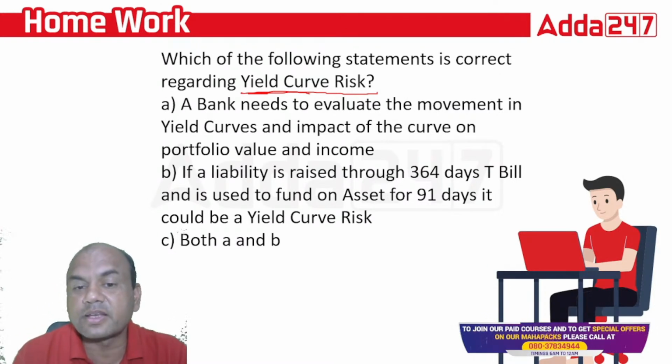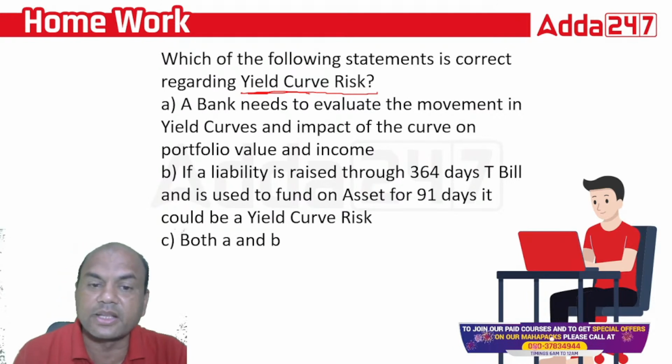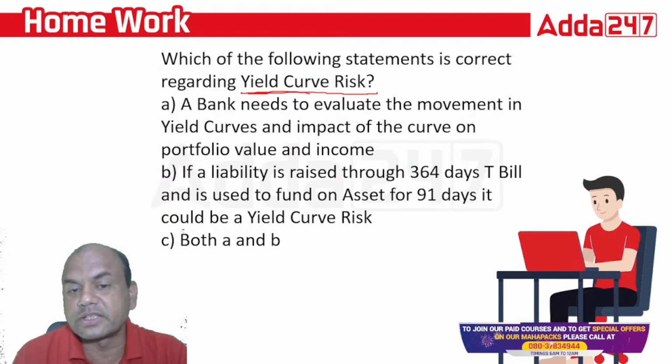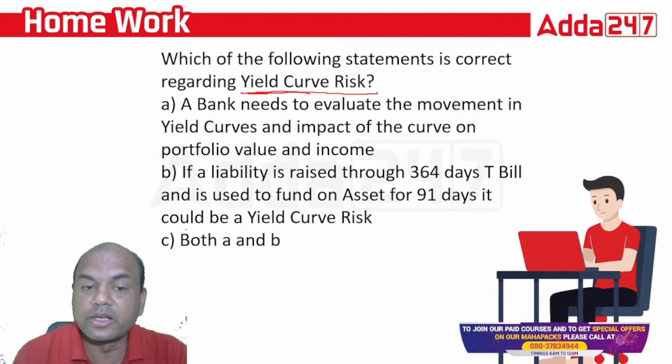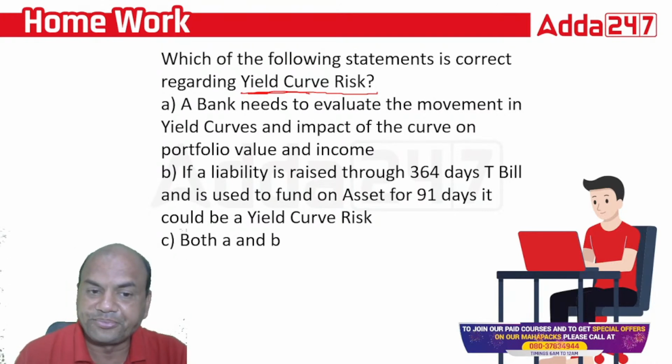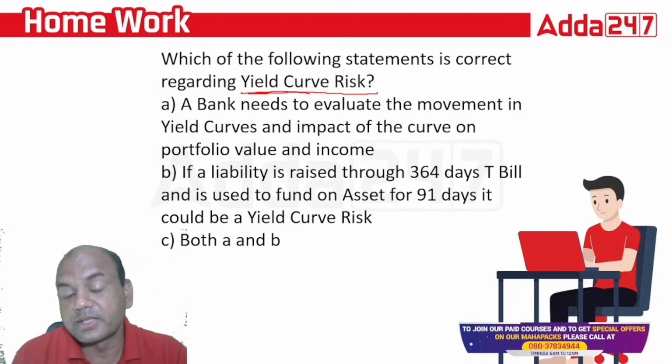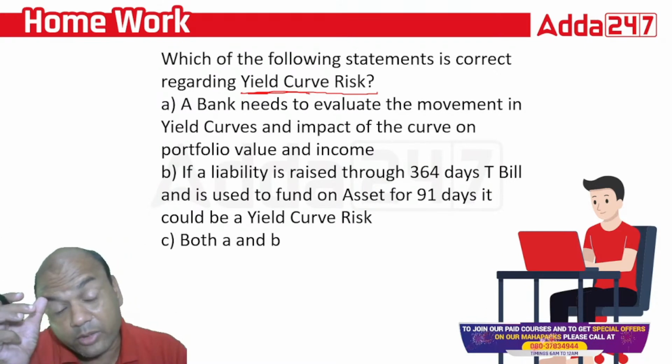If the liability is raised for 364 days T-bills and is used to fund an asset for 91 days, it would lead to the yield curve risk. And both A and B. Check this answer, okay? I'll be back tomorrow with another series.